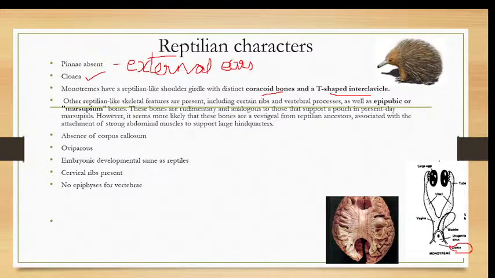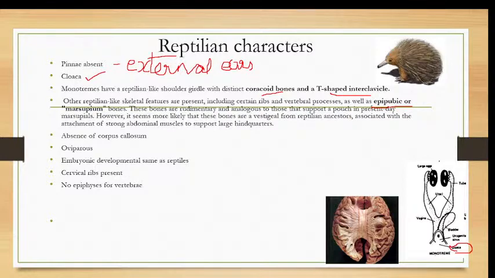Then the other reptilian characters are that they have ribs and vertebral processes, and the peculiarity of the vertebra is that they have no epiphysis. Epiphysis is absent in the case of vertebra. The vertebra lacks epiphysis.